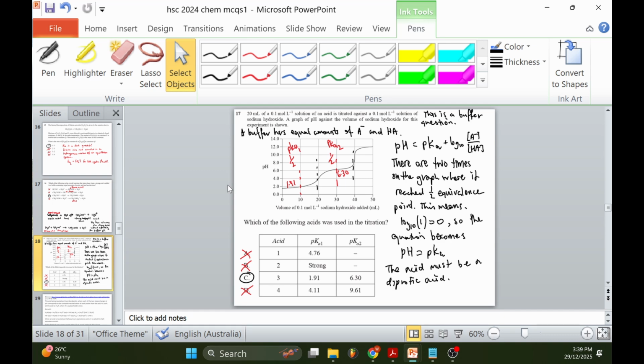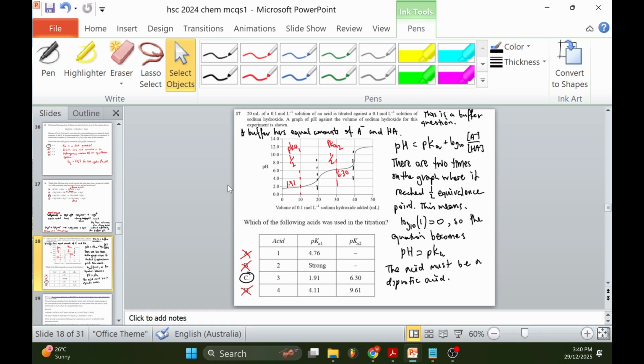17. 20 ml of a 0.1 molar solution of an acid is titrated against a 0.1 molar solution of sodium hydroxide. A graph of pH against the volume of sodium hydroxide for this experiment is shown. This is a buffer question. The answer is C. Why is that? You have to use the Henderson-Hasselbalch equation, which is pH equals pKa plus log10 of concentration A minus divided by concentration HA. When you have a titration curve, all you need to do is find the equivalence point.